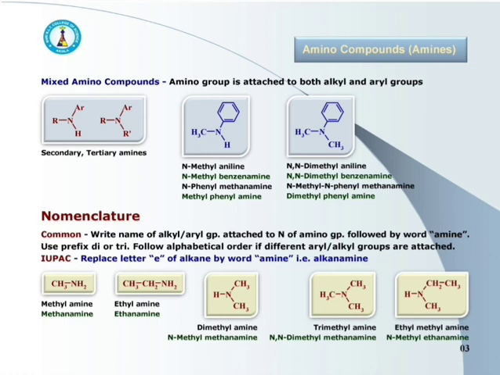See the examples. In first one, alkyl group, that is CH3, and phenyl group is attached to the NH.